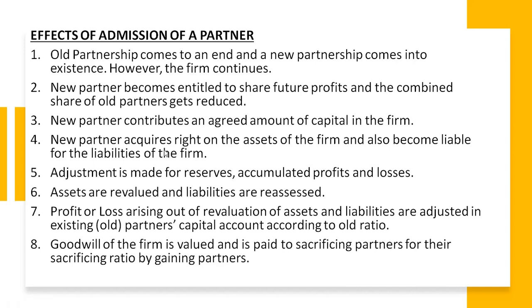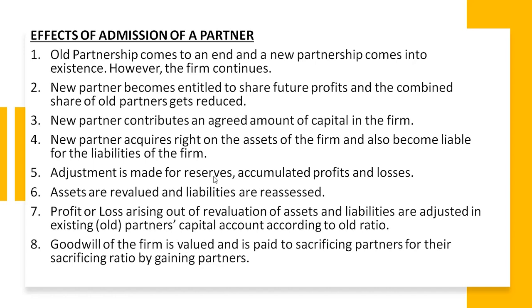When a new partner is admitted, adjustments should be made for reserves, accumulated profits, or any accumulated losses. By reserve, we mean a certain amount of profit which has been set aside for future use. And by accumulated profit, we mean the profit that has been accumulated, that has been deposited for many years, which was not distributed among the partners.